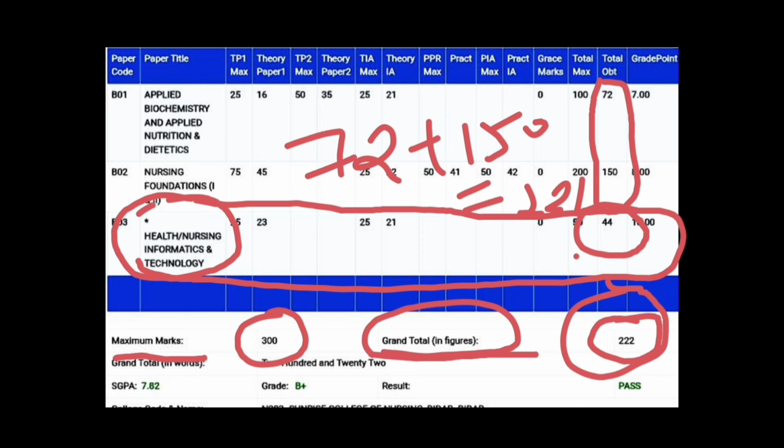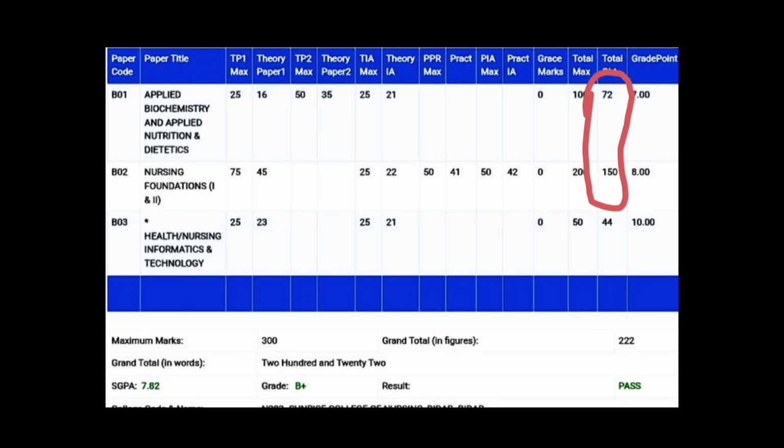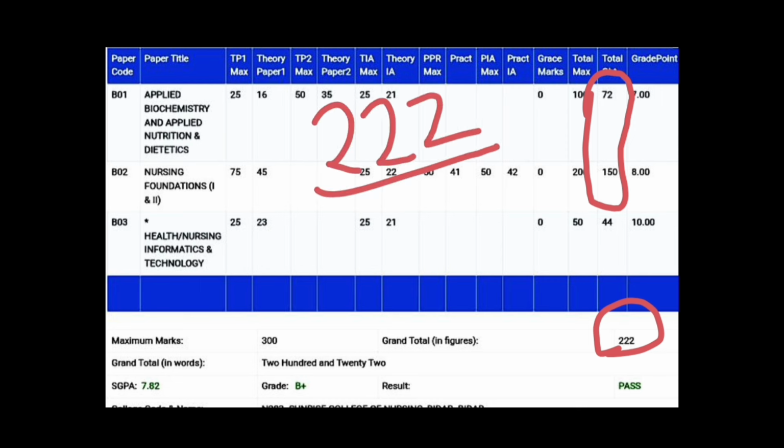Which all subjects have a star in their name, in their paper title, these subjects' marks will not be included for the calculation of this total marks. So when you add these two subjects, you will be getting 222, and after that what you need to do is find the final percentage of all the subjects in this semester.